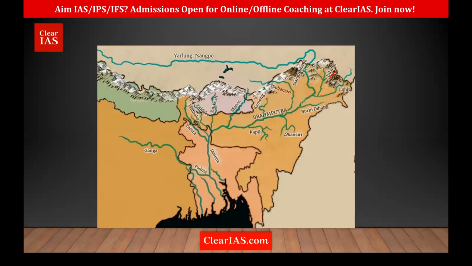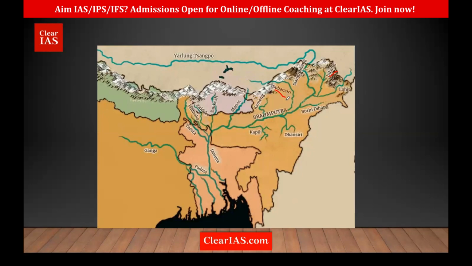And on the left bank, there's Dhansiri. There's one more river, Kapili. It's not that important, but just remember the name. Okay. On the right bank, we have what? We have Subansiri. That is the first one joining. Then we have Kameng. Kameng is important because of the Kameng National Park. There's a Kameng National Park.